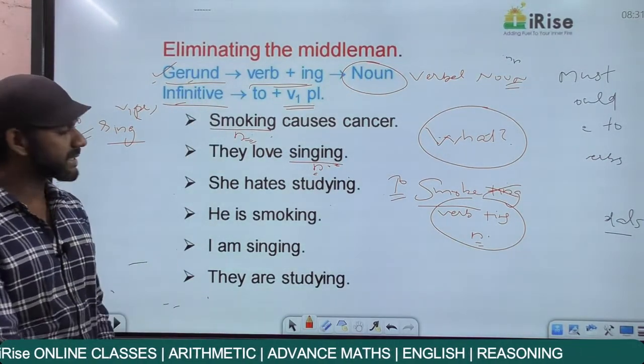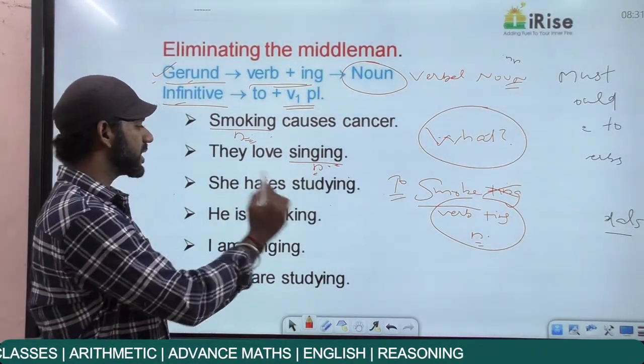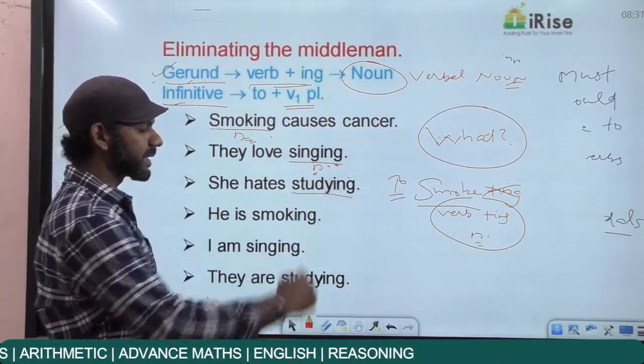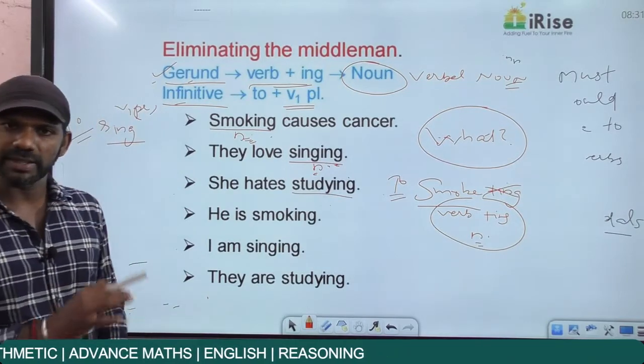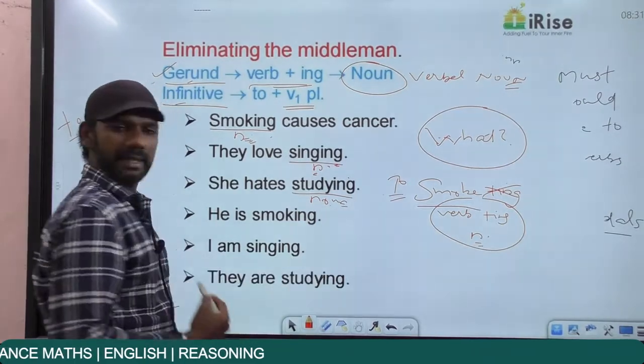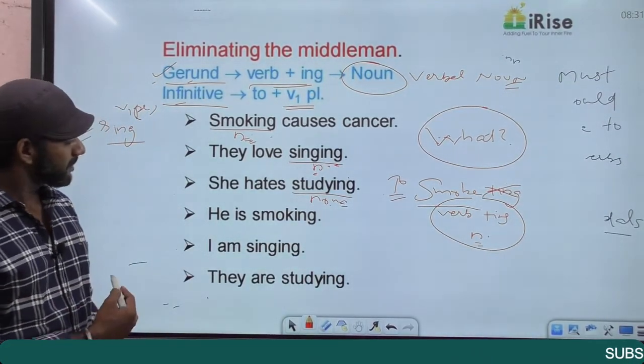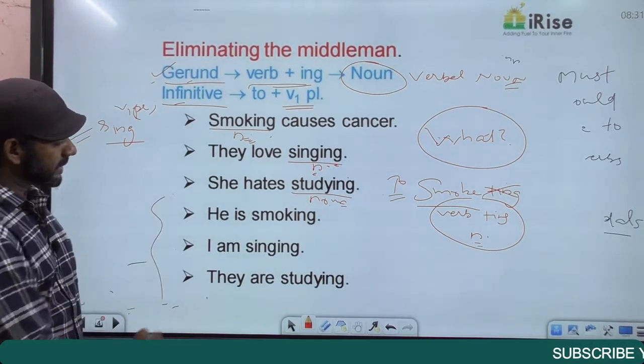She hates studying. What she hates, the answer is studying. So we're getting the answer to the question what as studying. Studying also becomes a noun here. An ing word acting as a noun, studying becomes a gerund here. Now come to these three statements.